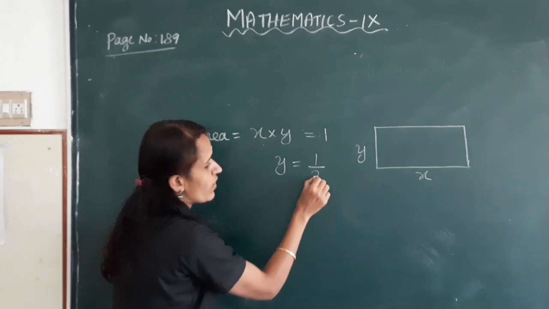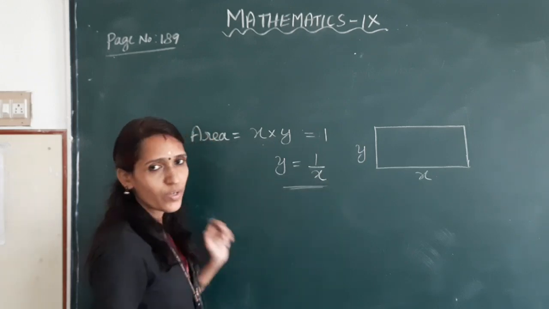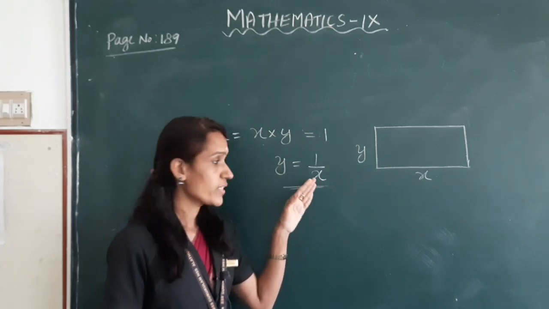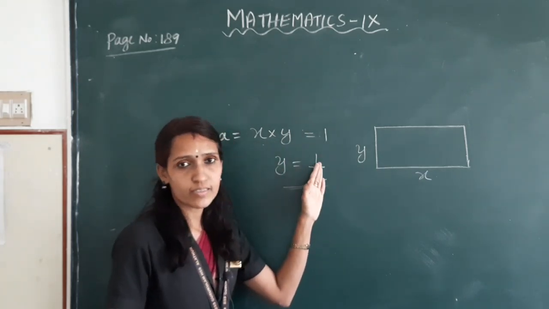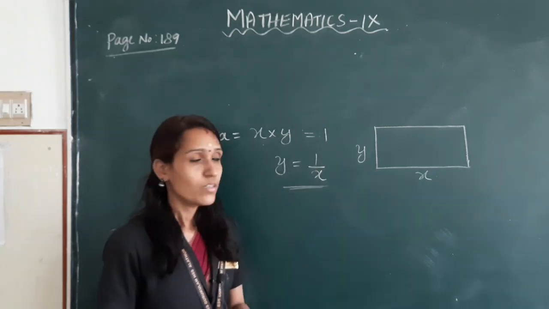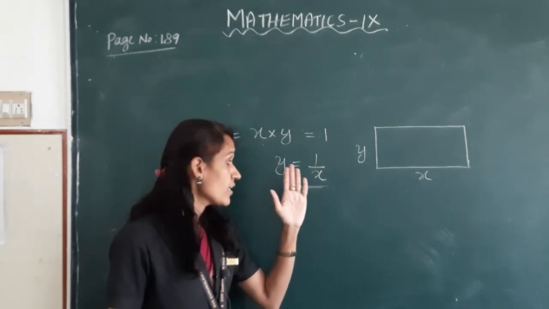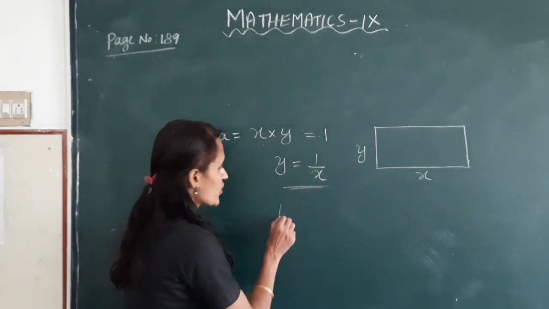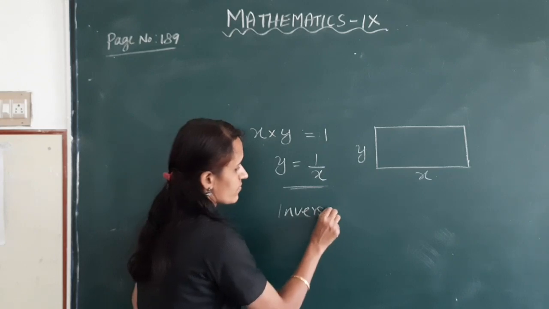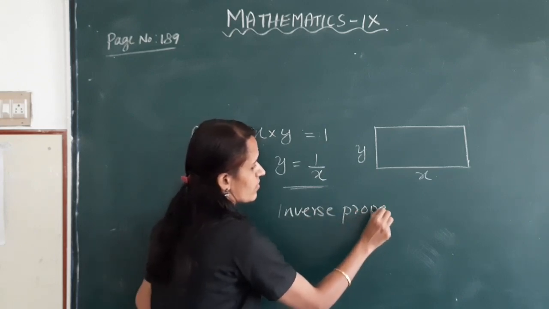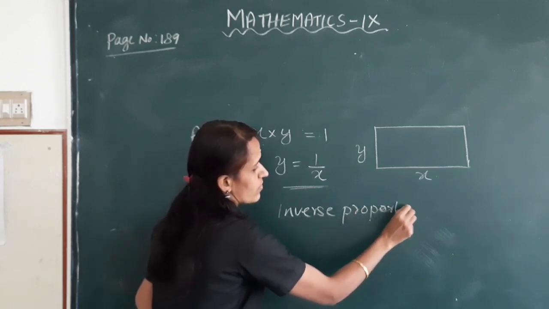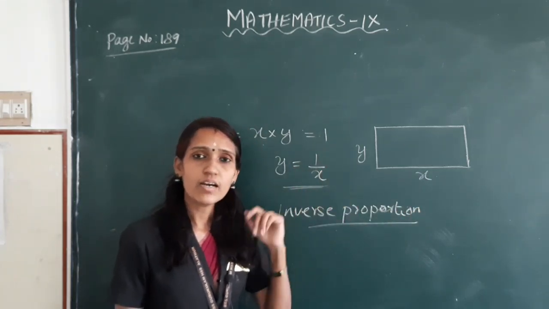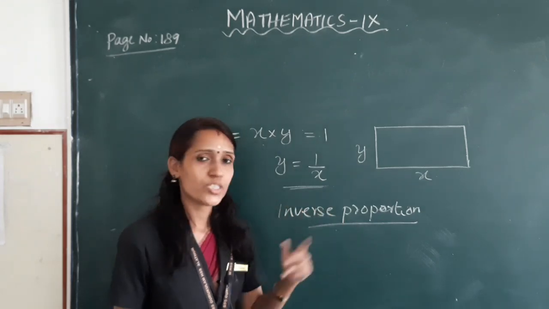That is the breadth of the rectangle is equal to the reciprocal of the length. Okay. So the change in the length and breadth are in the inverse proportion. Okay. So here length and breadth are in the inverse proportion.